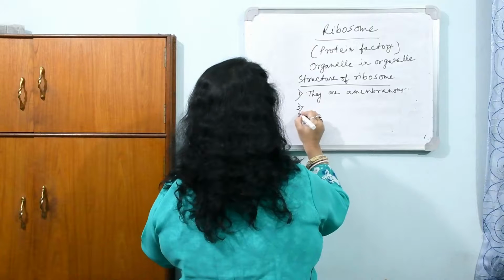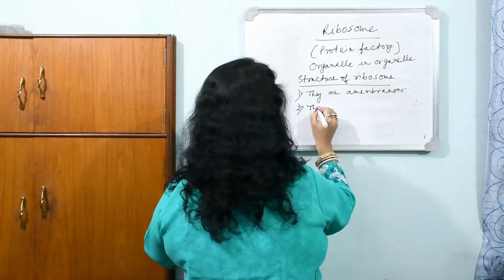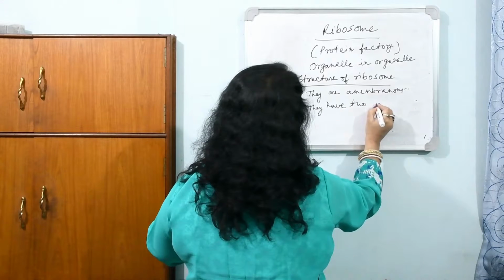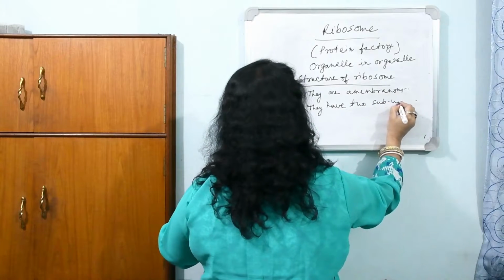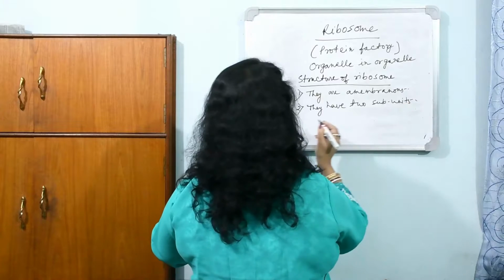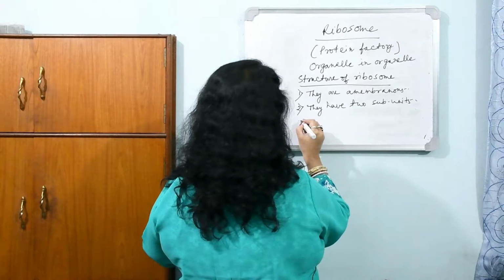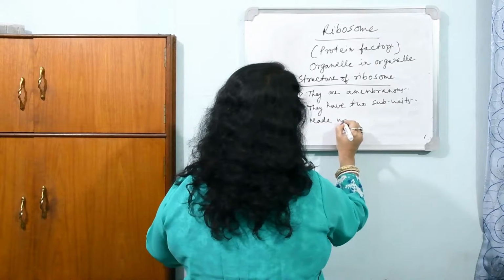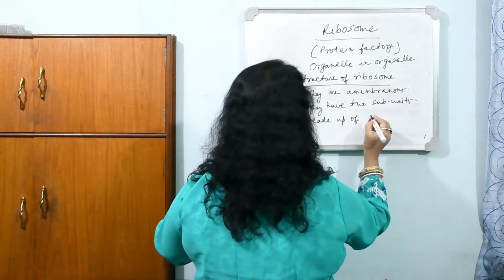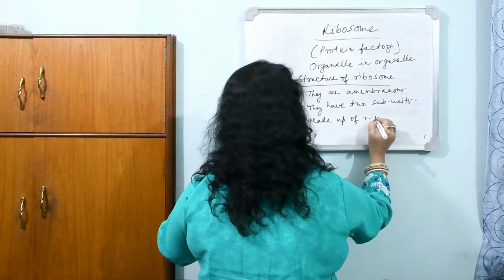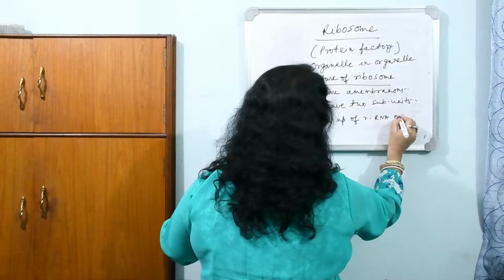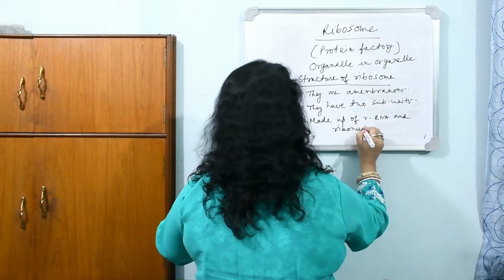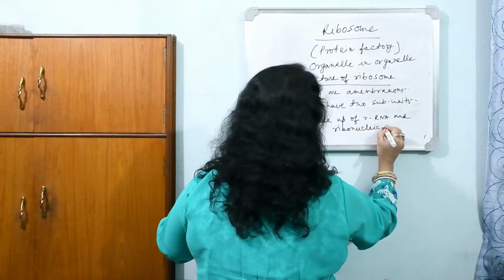Number two, they have two subunits. Number three, made up of rRNA, that is the ribosomal RNA, and ribonucleic protein.